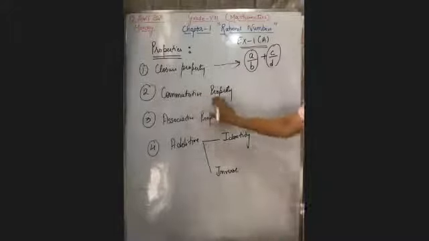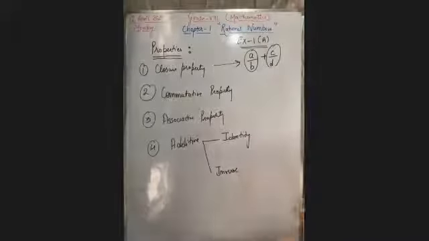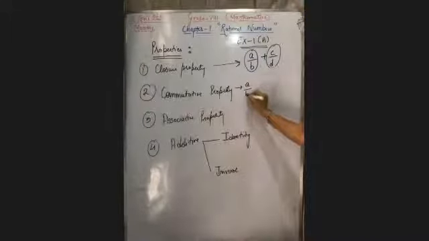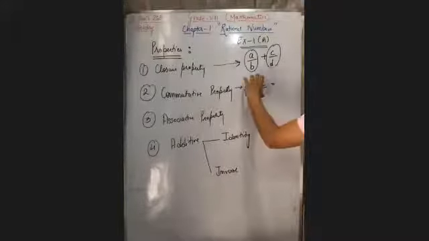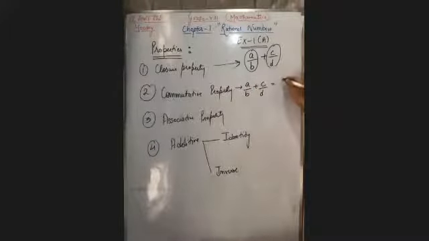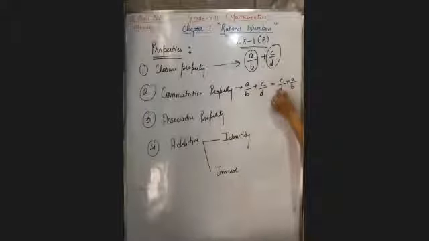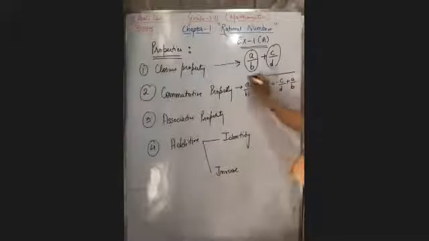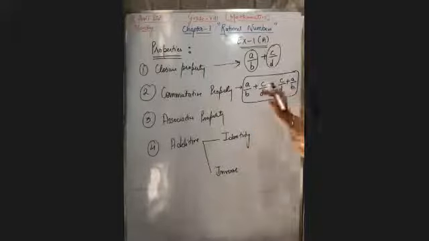Now come to the commutative property. In the commutative property, what they're saying is that when you add a upon b plus c upon d, whatever the answer will be, that will be exactly the same if you add c upon d plus a upon b. Firstly I have written a upon b, then c upon d, then I have written c upon d and then plus a upon b. The answer will be exactly the same. Whatever the left hand side will come, that will be absolutely the same as the right hand side.